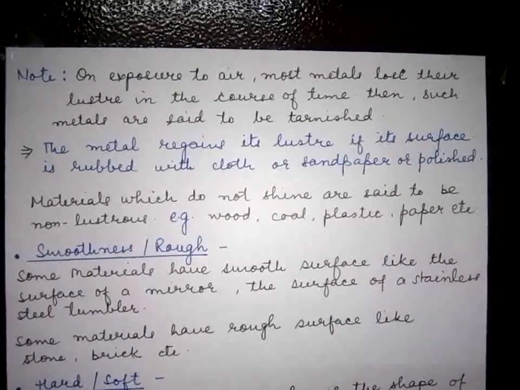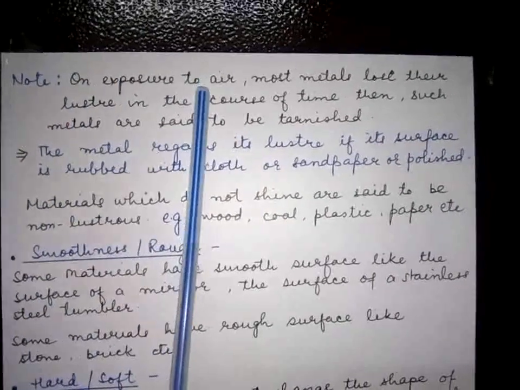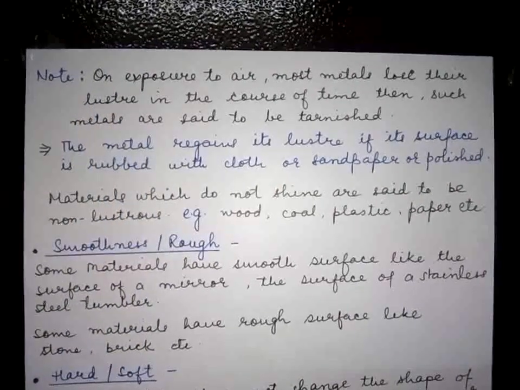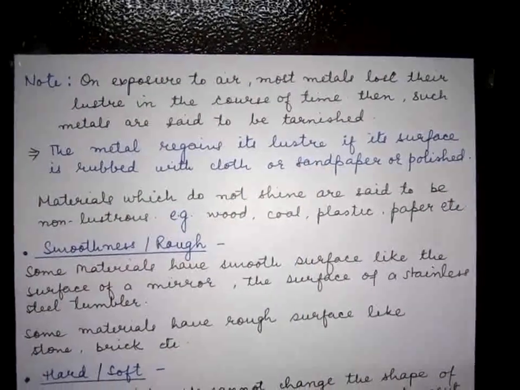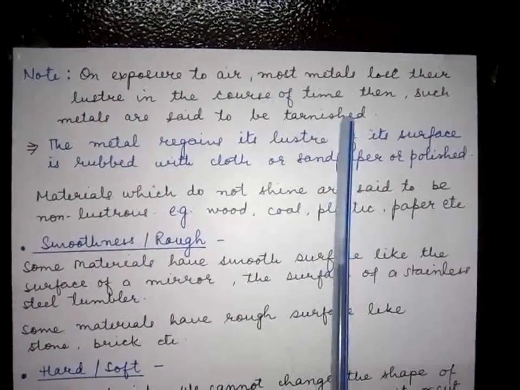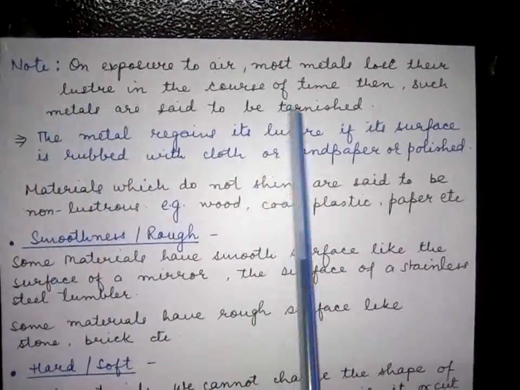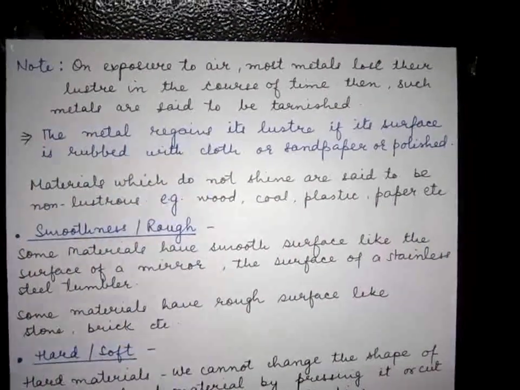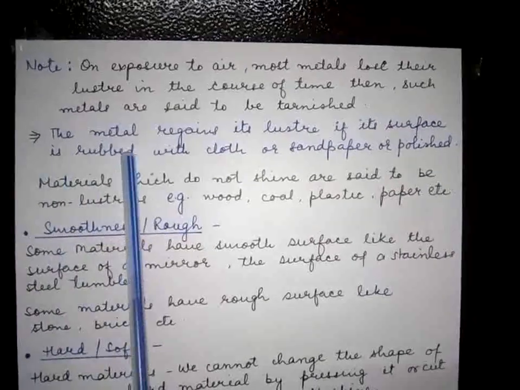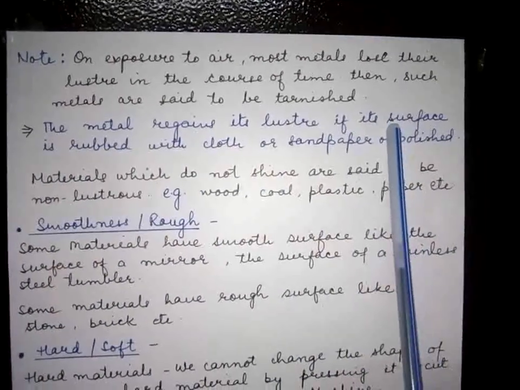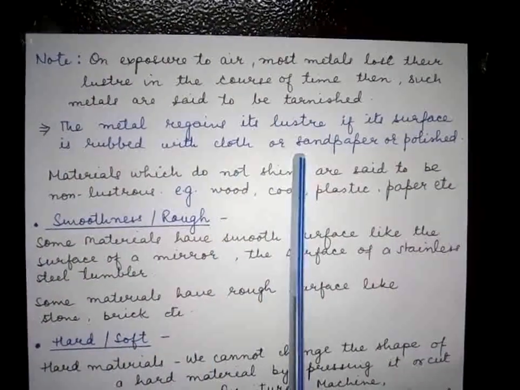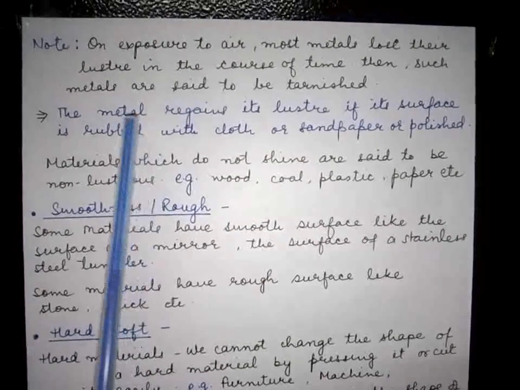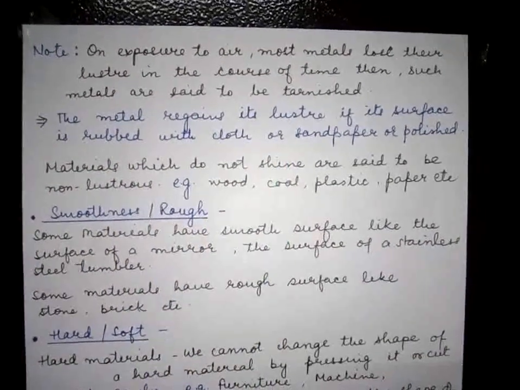The materials have shine, but on exposure to air, such metals lose their shine or luster in the course of time. Then such metals become tarnished. If they lose their shine, they are said to be tarnished. So the question arises: how can the metal regain its luster? The metal regains its luster if its surface is rubbed with cloth or sandpaper, or if it is polished. By these ways a metal can regain its luster.